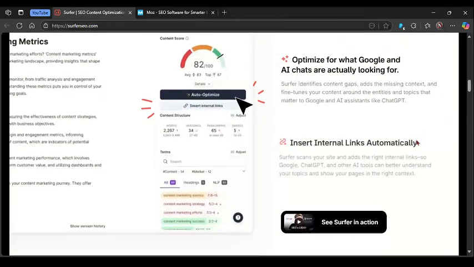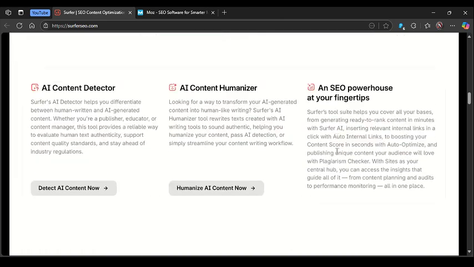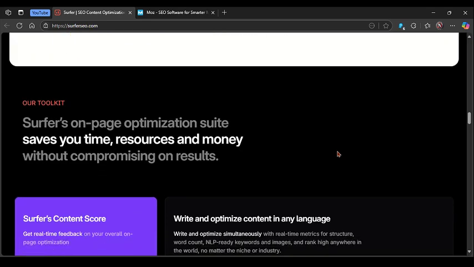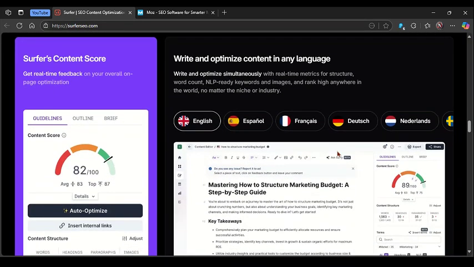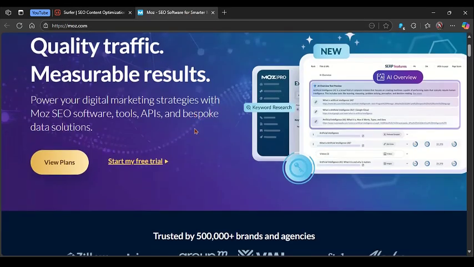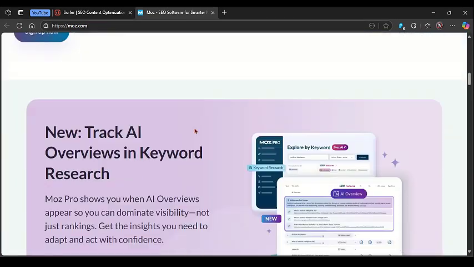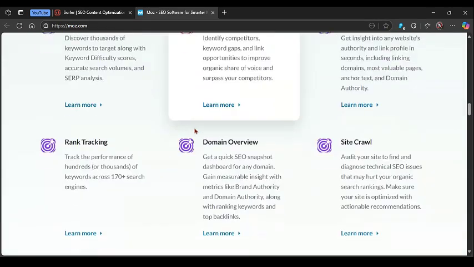It helps you write high-ranking blog posts and landing pages by analyzing top-performing pages for your target keywords. You get real-time SEO scores, keyword usage suggestions, content length guides, and SERP structure insights. Its AI integration and easy Google Doc plugin make it perfect for content creators, bloggers, and SEO-focused writers who want